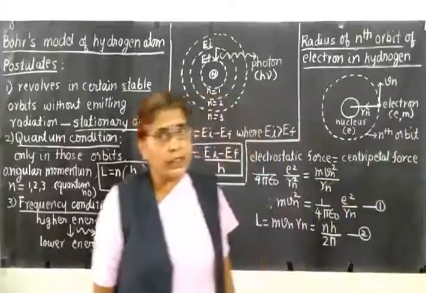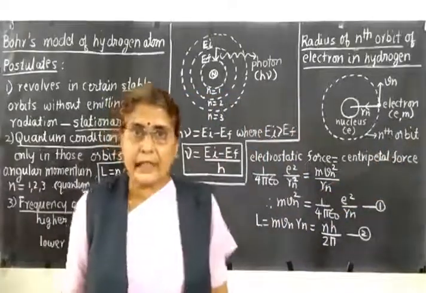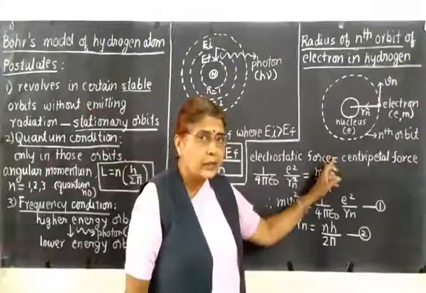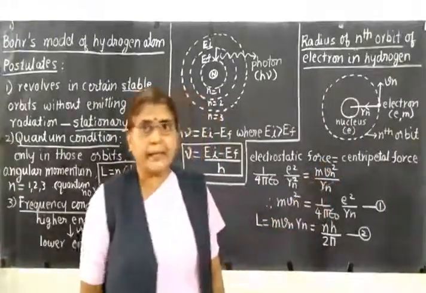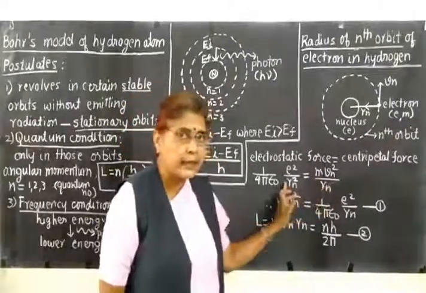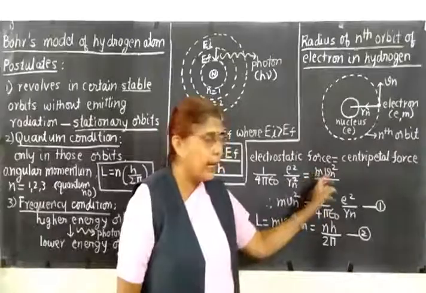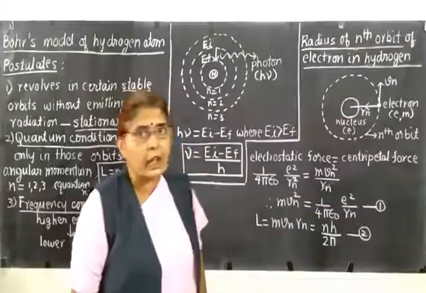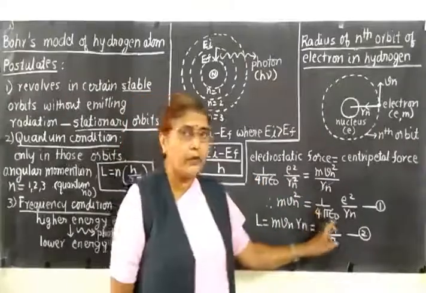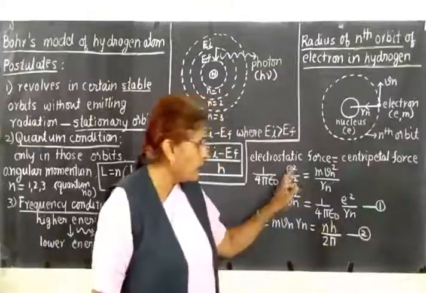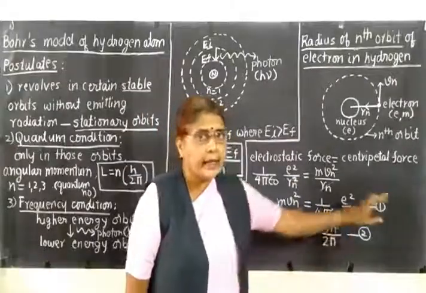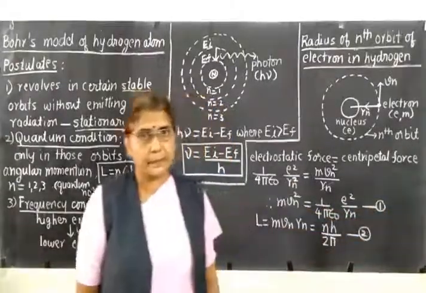centripetal force. So what is the centripetal force? In general it is mv square upon r. So here it will be mvn square upon rn. Let us simplify the equation. So rn gets cancelled on both sides. So on this side we are left with only mvn square. So what is the value of mvn square? It will be nothing but the constant 1 upon 4 pi epsilon 0 e square upon rn. One rn gets cancelled. So it is e square upon rn. Let us call this equation 1.